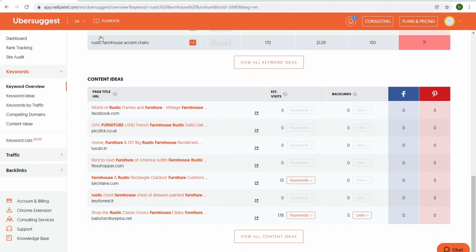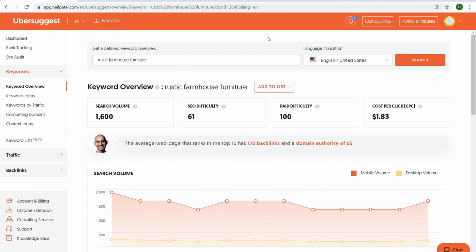And so right down here, we have content ideas. These are current pages that could potentially be not ranking, but content ideas that we could get ideas to create content from. So for example, we have flexshopper.com. Again, not that helpful over here. So this is okay just to do a broad overview, keyword overview, literally. It's just like the search volume is this, the SEO difficulty is this.